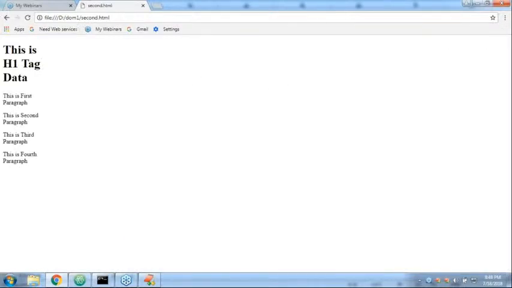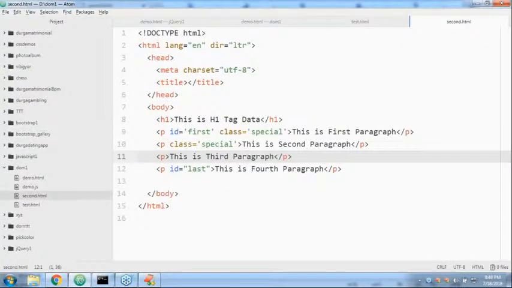Now my requirement is: in how many ways can you get the first paragraph? What are the various possible ways to grab the first paragraph?